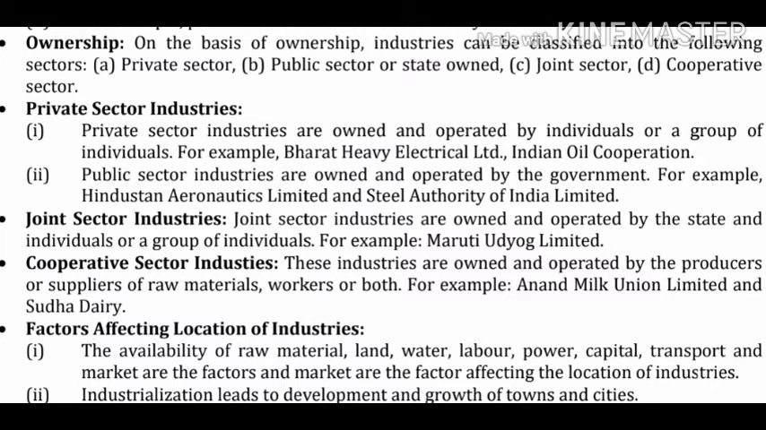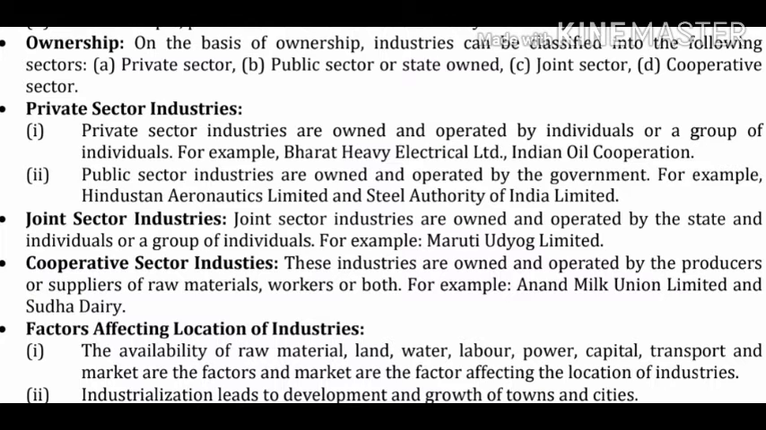Next topic is joint sector industries. Joint sector industries are owned and operated by the state, an individual or a group of individuals. For example, Maruti Udyog Limited. Next topic is cooperative sector industries. These industries are owned and operated by the producers or suppliers of raw materials, workers or both. For example, Anand Milk Union Limited and Sudha Dairy.